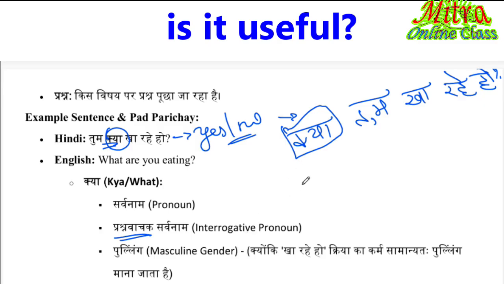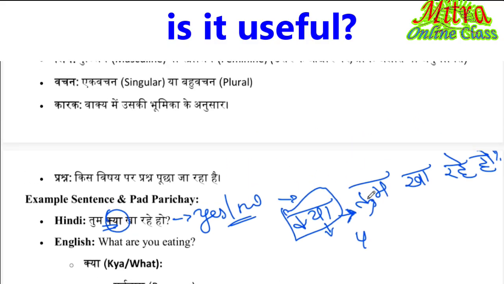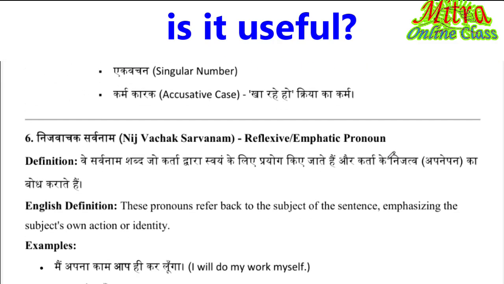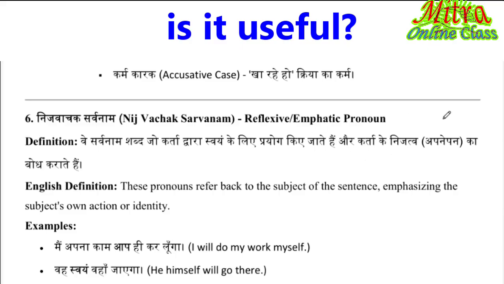I have already seen the demonstrative pronouns like that. The question word also comes with the verb, connecting with one sarvanam, the purushvachak sarvanam, and uses question words, coming with proper nouns. That's it for interrogative pronouns.